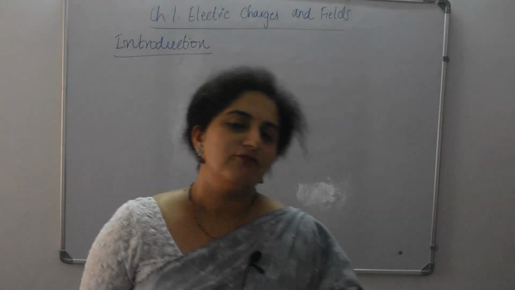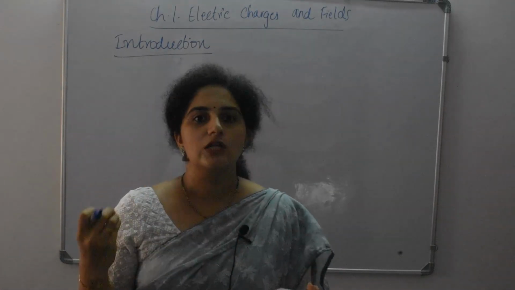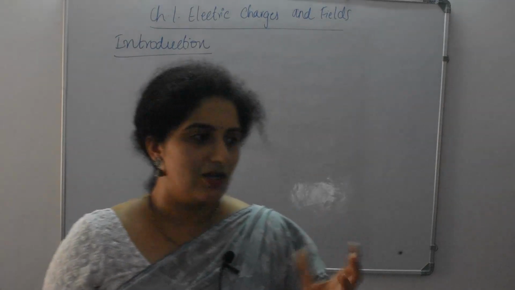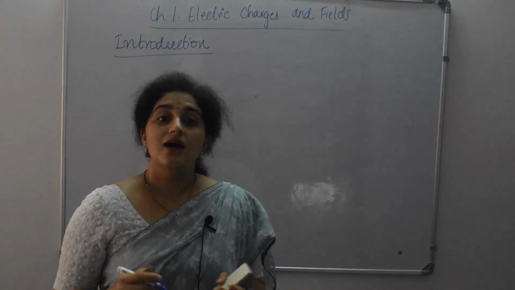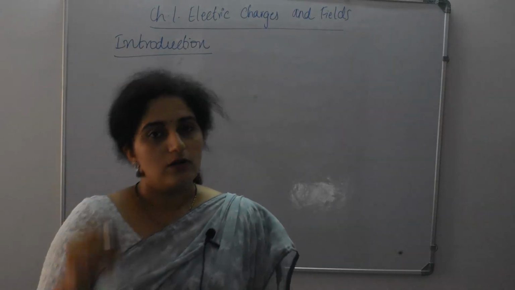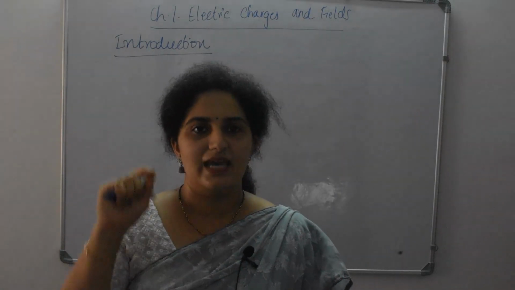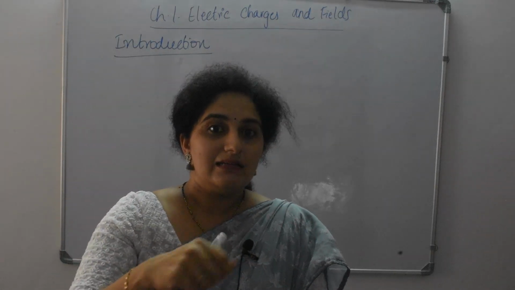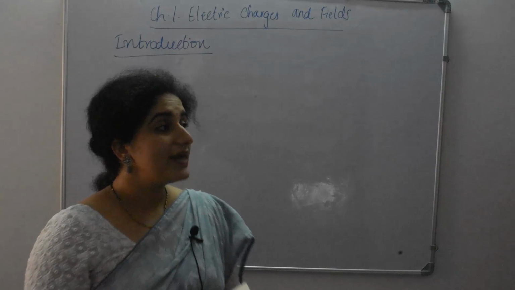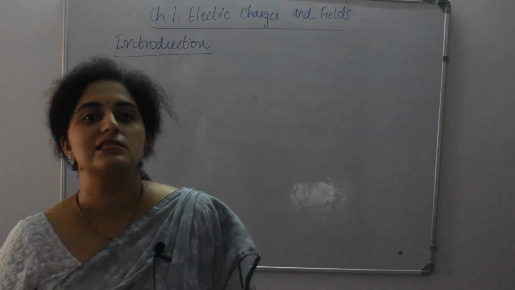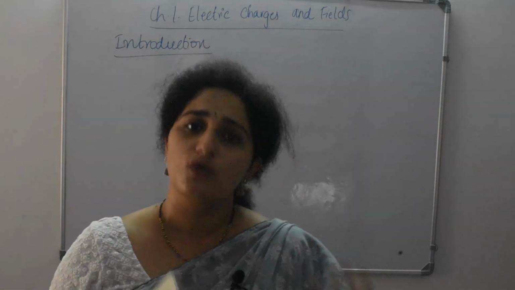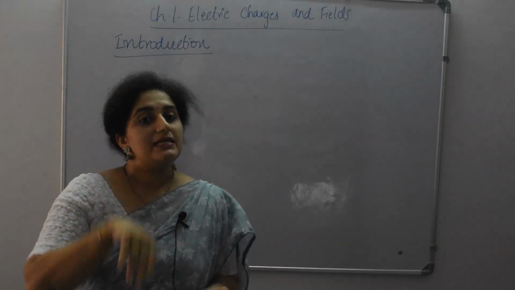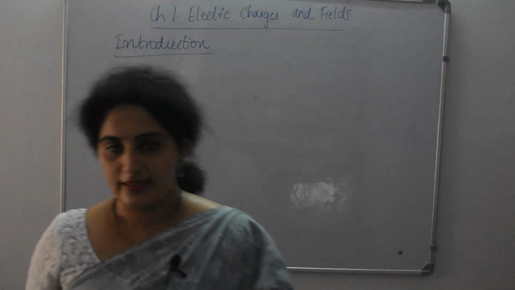Many of you might have observed that when we take clothes from the wardrobe during the dry season, some crackle noise is observed, correct? Or you might have also seen that an oily comb will slightly attract paper. Why is it so? What are the reasons behind all these things? You might have noticed, but you might not have looked deeper into that, correct?